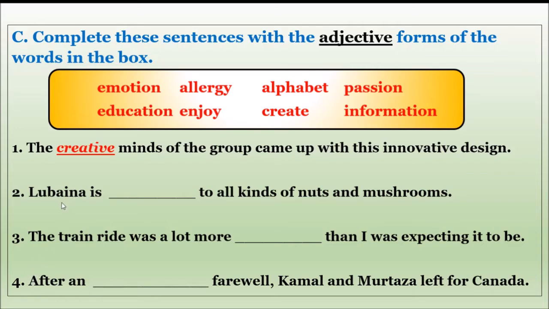Okay? Second one. Lubaina is dash to all kinds of nuts. So, Lubaina is a noun. It is the name of a girl. She is dash to all kinds of nuts and mushrooms. It means they are showing that she is something too. Too means the negative form will come there. So let us check. Lubaina is emotion to all kinds of nuts?